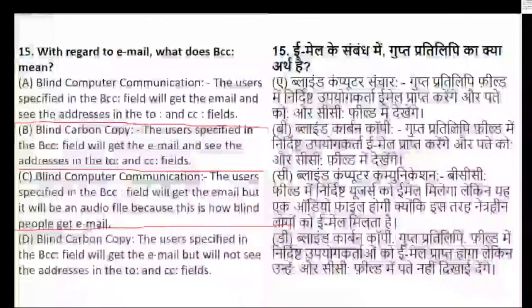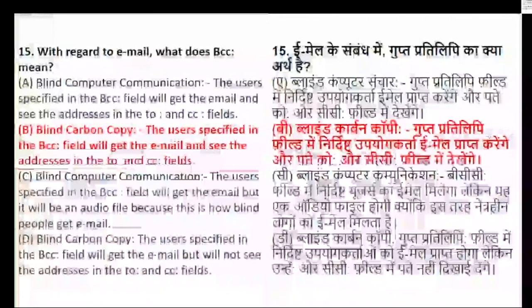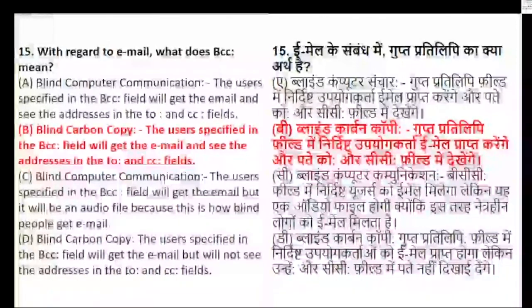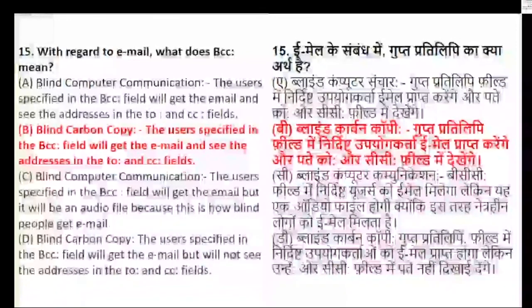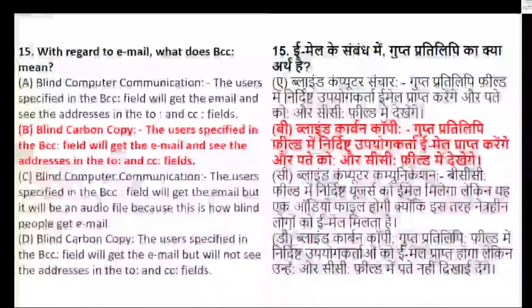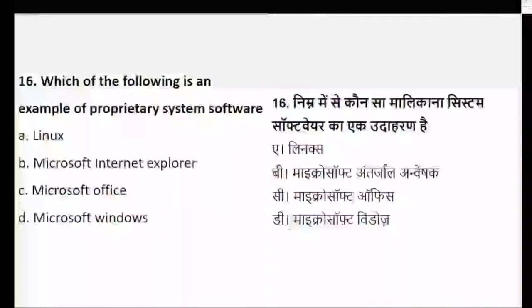So let's see. 15th, yes, very good, Poonam. Great timing. So this uses BCC, that is blind carbon copy. The user specified in the BCC field will get the email and see the addresses in the CC and To fields also. So BCC can see To and CC, but To and CC will not see BCC. Is it clear? For the 15th question, option number 2 is the right answer. Reading is very important for this.